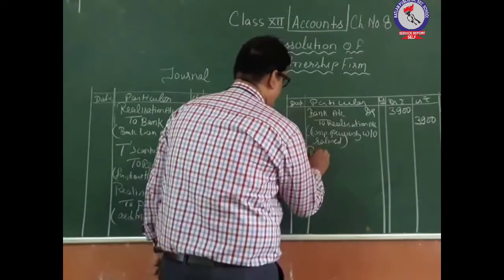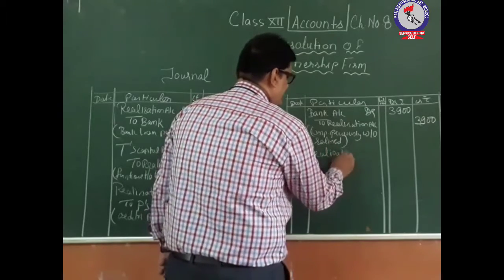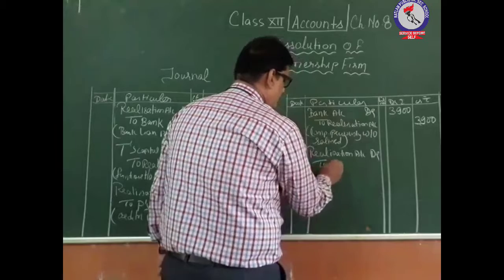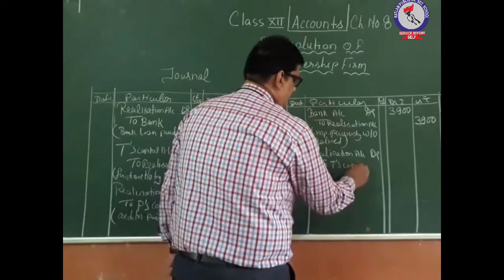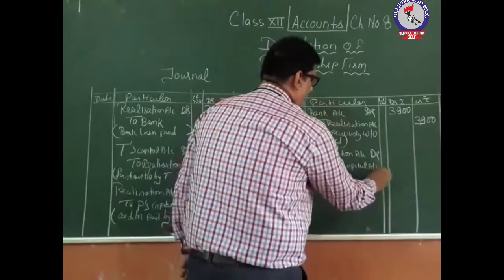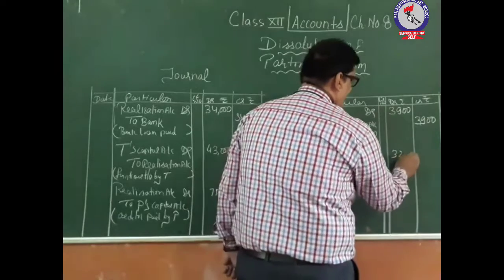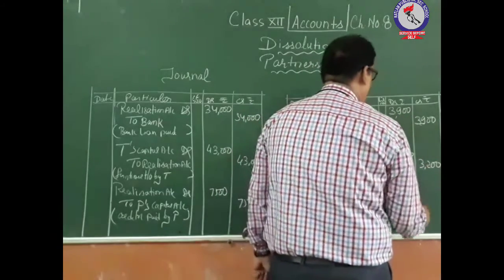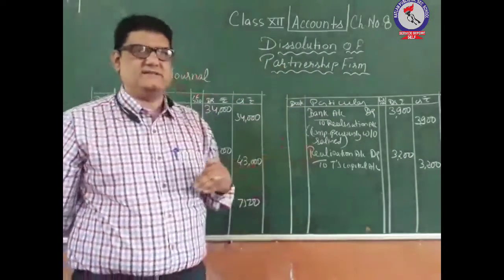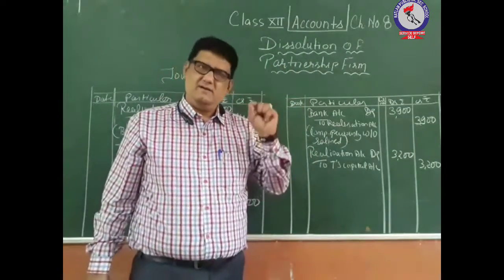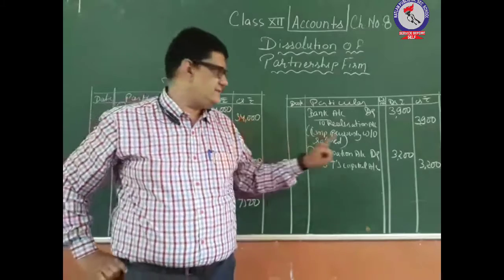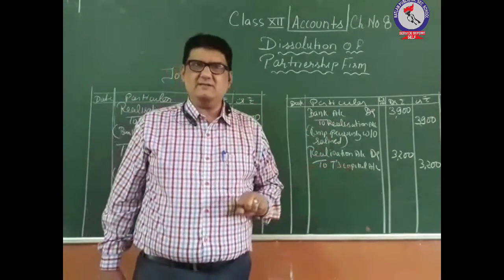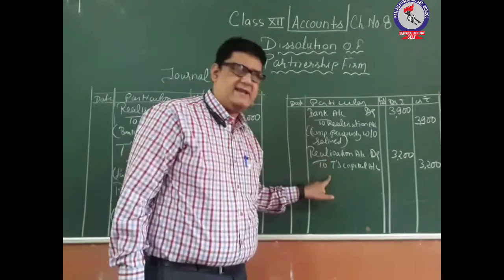So it is realization account debit to T's capital account 3,200. So this 3,200 rupees is given to T by the firm because T has done this expense. If the firm is doing the expenses, this entry would have been realization to bank. Now the partner has done these expenses, so realization to T.